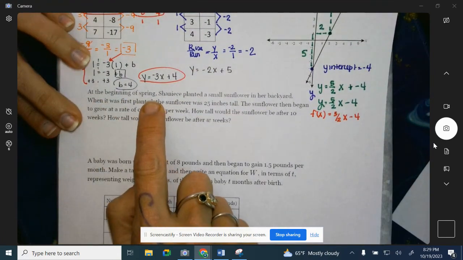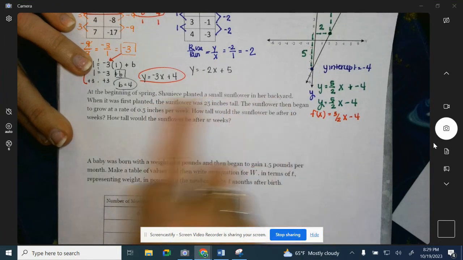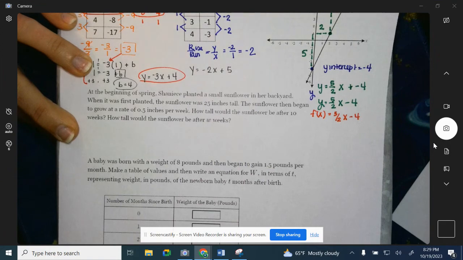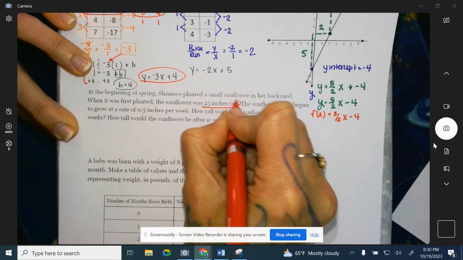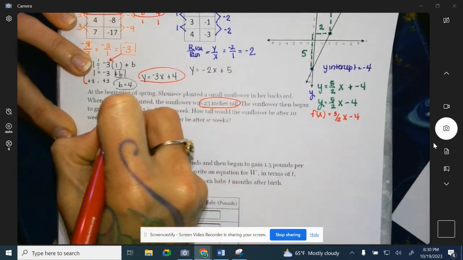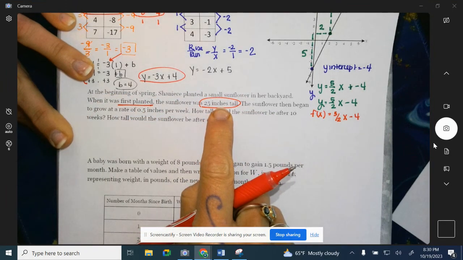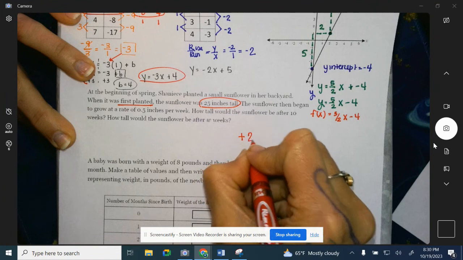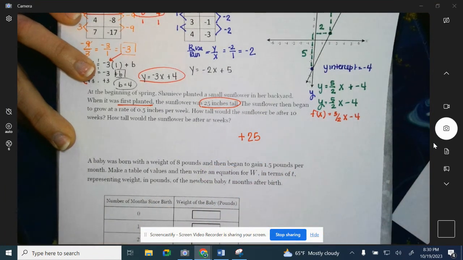At the beginning of spring, Shanice planted a small sunflower in her backyard. When it was first planted, the sunflower was 25 inches tall. Remember, you're always looking for a y-intercept, a non-negotiable, a starting value when it was first planted. So this is definitely going to be non-negotiable. She bought it at 25 inches. That is not going to change.